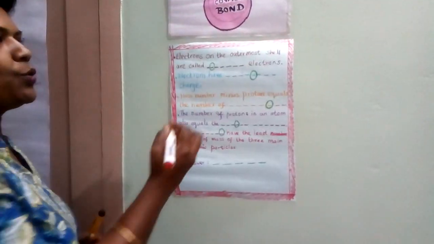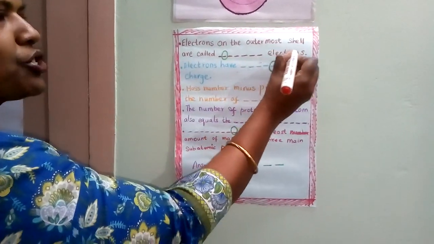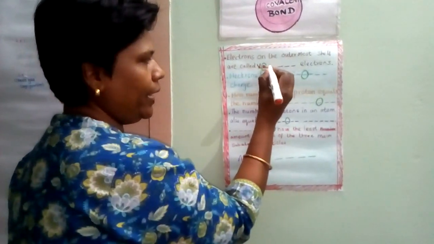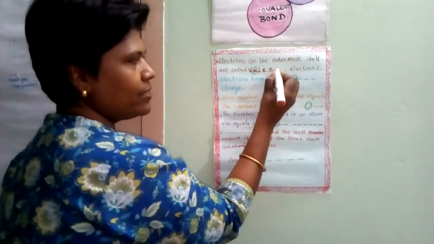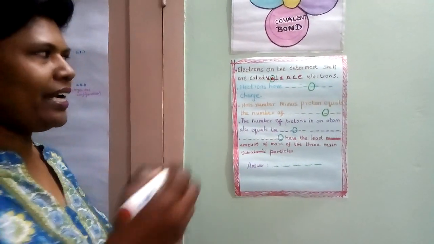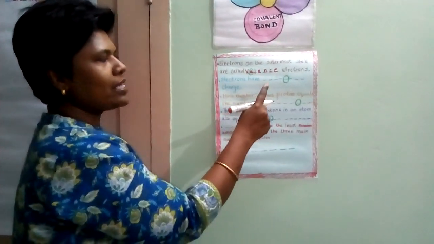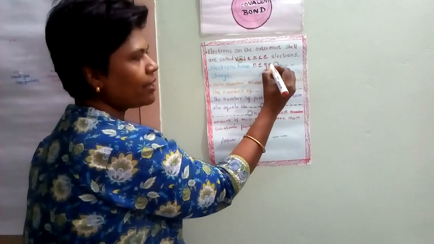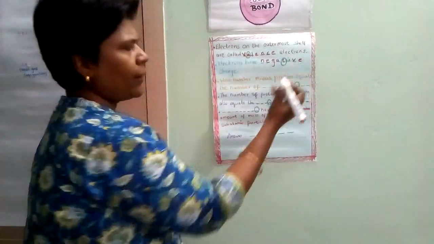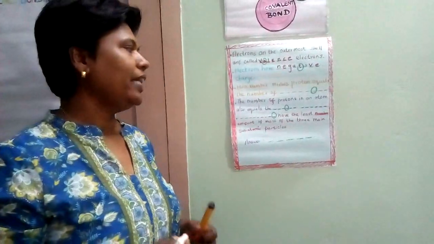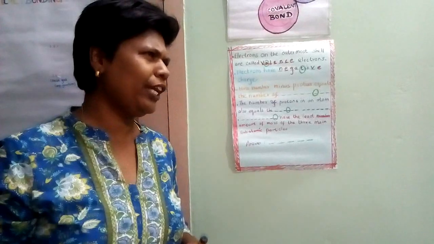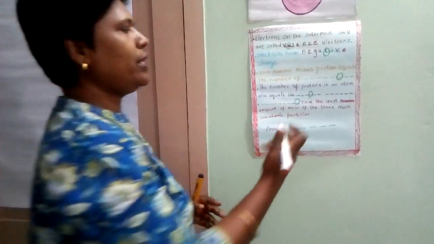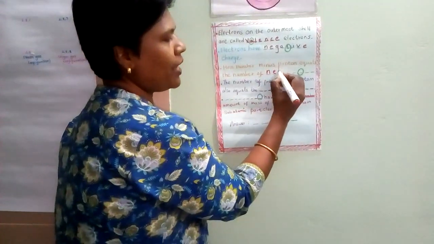You are going to answer this one. Electrons on the outermost shell are called what electron? Valence electron, V-A-L-E-N-C-E. Good. Next one. Electrons have dash charge. Yes, very good. They have negative charge. Mass number minus proton equals the number of, could you recall and tell? Mass number minus proton gives the number of neutrons. Very good child, neutron.